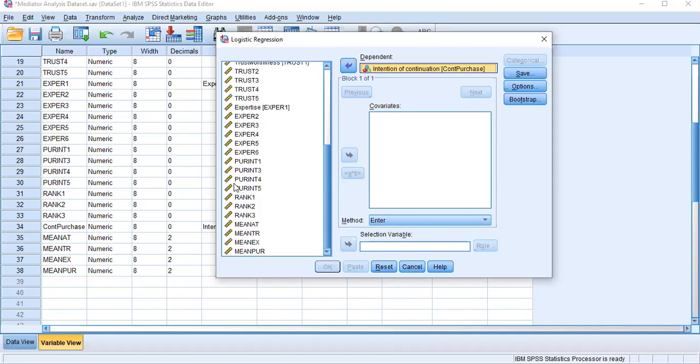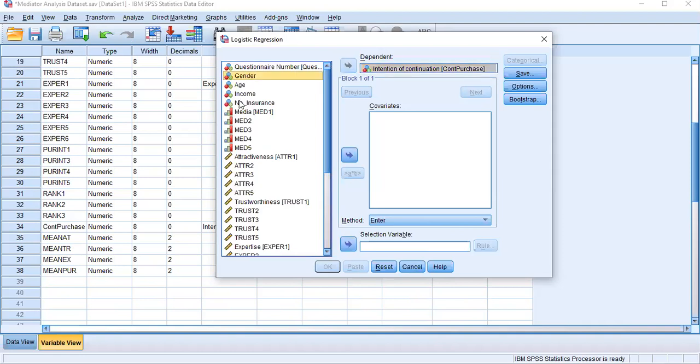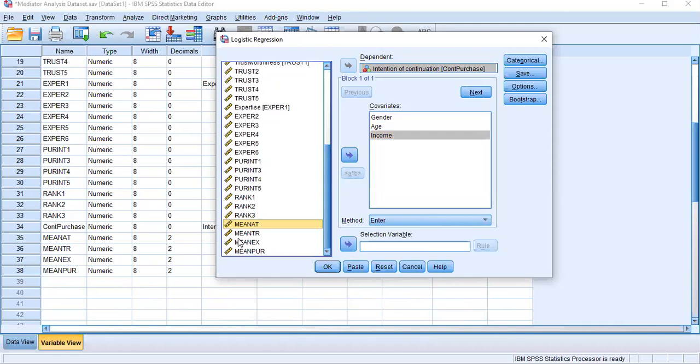You might have a model like this. Then I can select my other independent variables. So I will select gender, age, income, and as usual my other three factors. All of these you can include in the covariates.